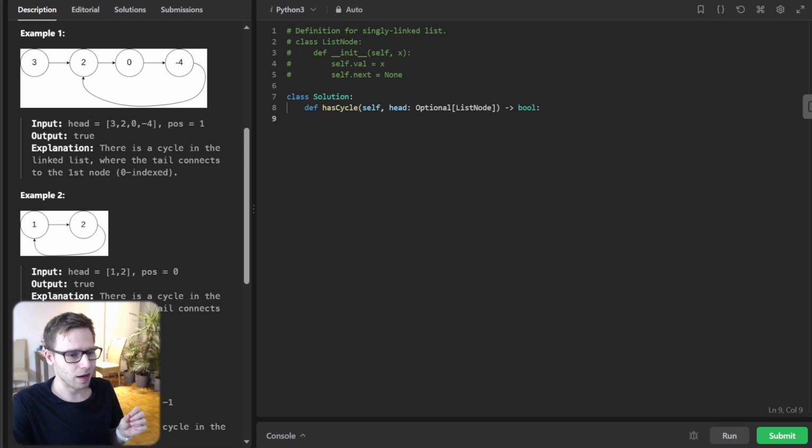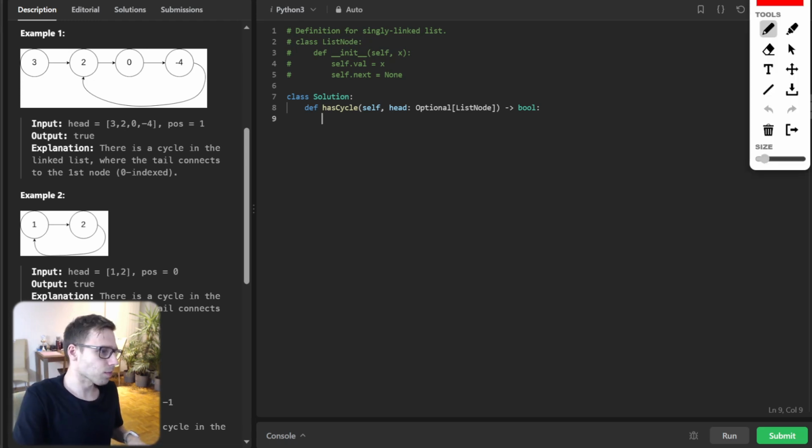Node anatomy. Each node in the list holds an integer value and a next pointer directing us to the subsequent node. As you can see, we have a node and it points to the next node, and we need cycle detection. Your code should return true if a cycle exists, otherwise false.